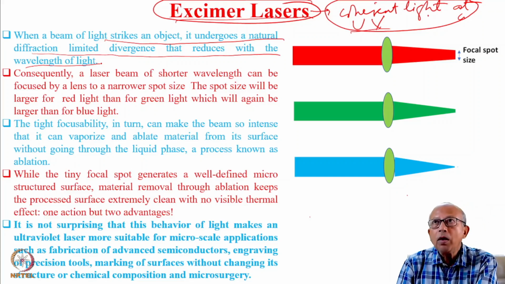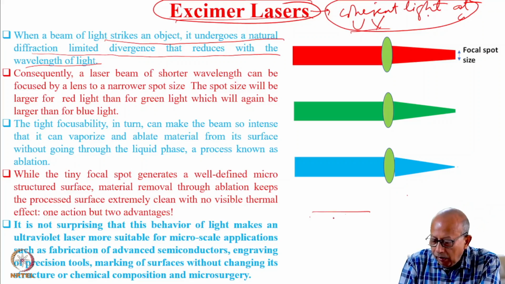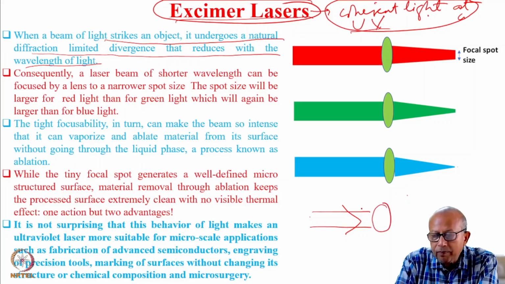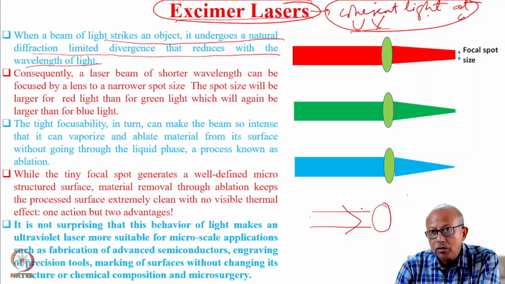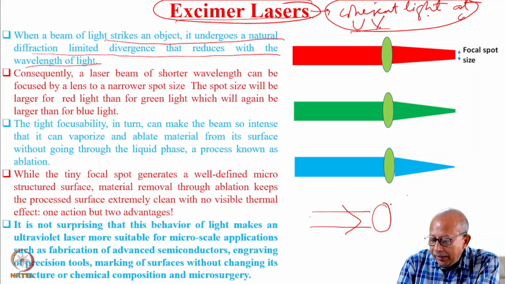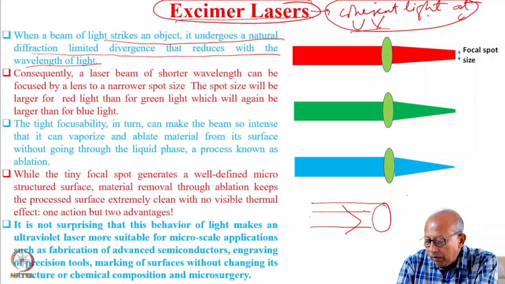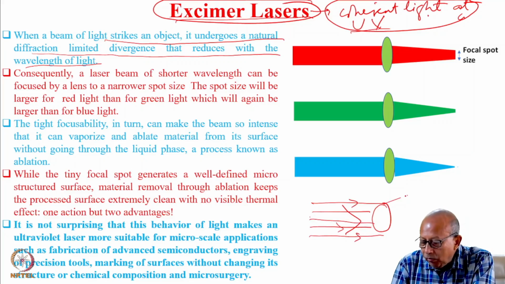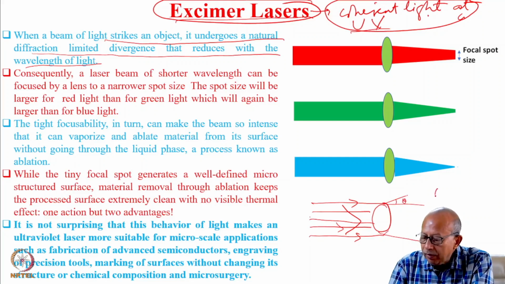That means when a beam of light strikes an object, which could be an aperture, which could be an opaque material, then the light bends around its edges due to diffraction. And this angle of bending is proportional to the wavelength of light.